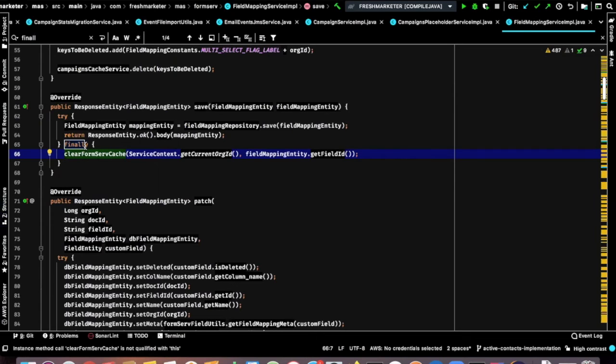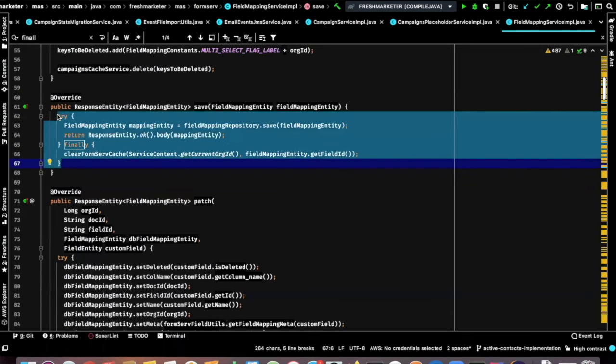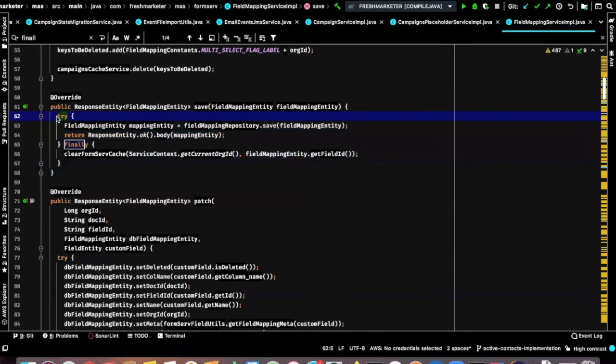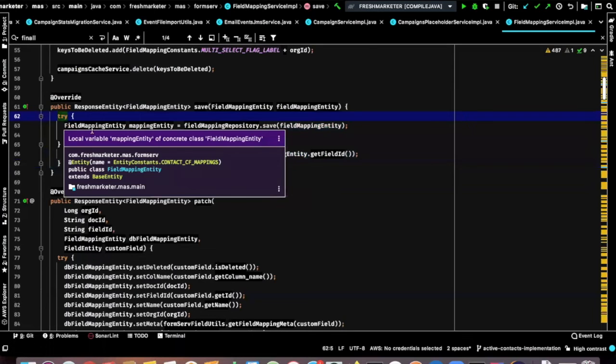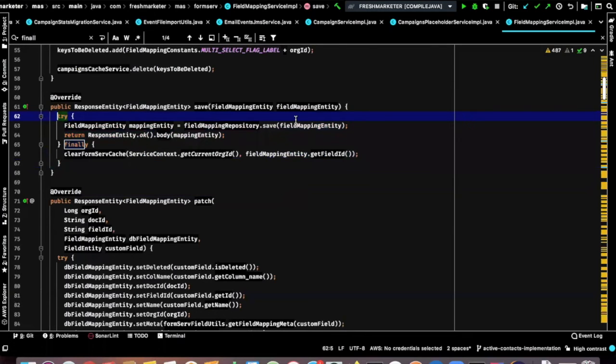No, a finally block will always come with a try block only, right? You cannot have a catch block, that's a different story. See, you don't have a catch block here. But once you want to use finally, you should always have a try, right? Oh, okay. Oh, sorry. I thought you meant the final method. I got confused.